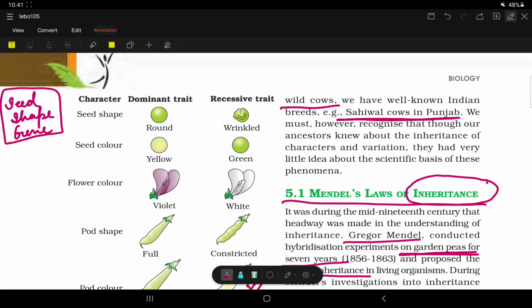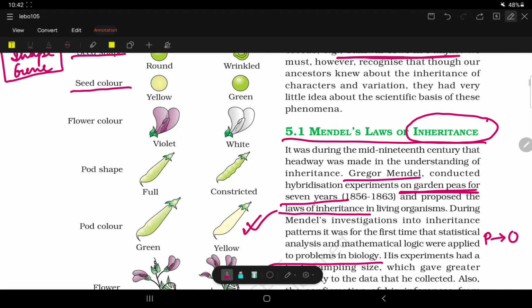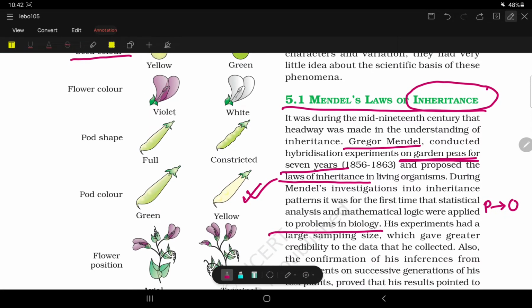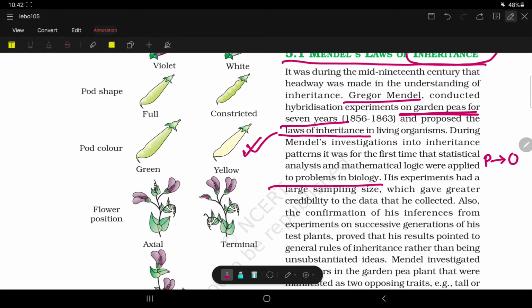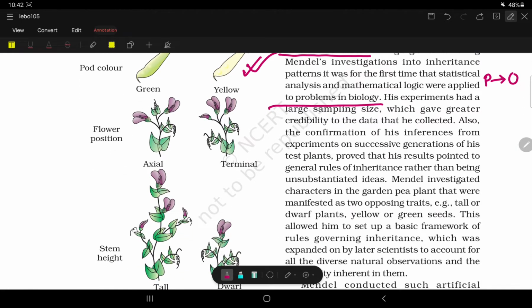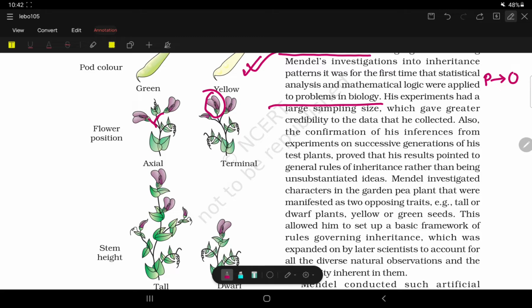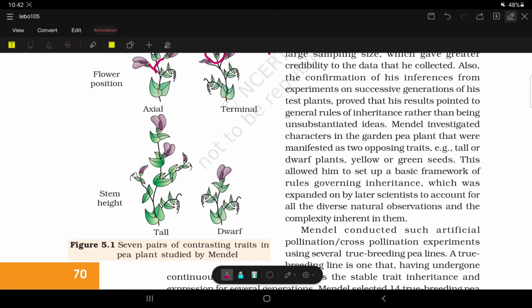Seed shape, round or wrinkled; seed color, yellow or green; flower color, violet or white; pod shape, the shape of the pea pod can be full or constricted; pod color, green or yellow; flower position, axial or terminal; and stem height, tall or dwarf.